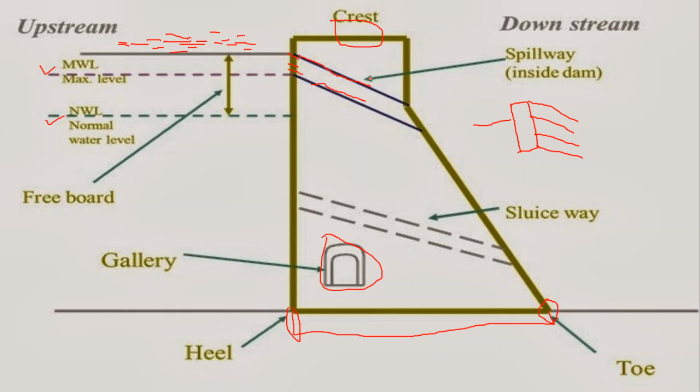What is the use of the crust? It is the head of the dam, the top level you can say. Whether it is 1000 meter, 100 meter, or 200 meter, whatever the height is, it will be controlled. Suppose the overall height of the dam is 100 meter; at 85 or 90 meter, we have to immediately start releasing the water.